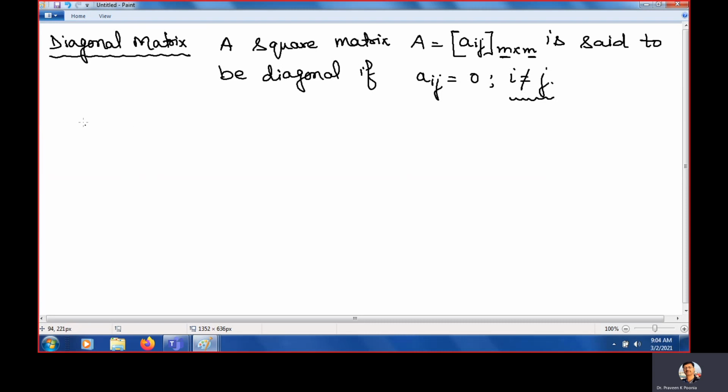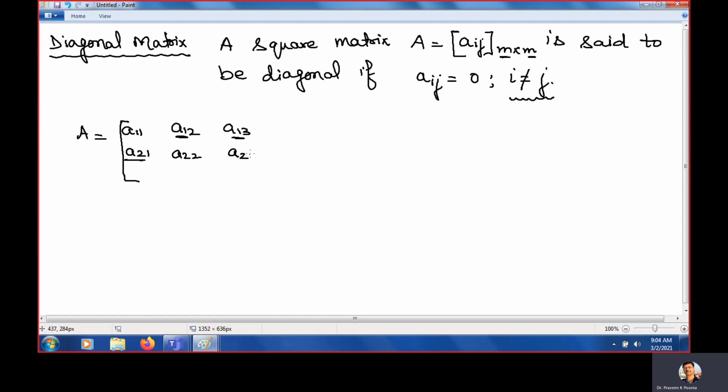Clear? We are not talking about A11. We are talking about A12 and A13 because 1 and 2 are different, 1 and 3 are different. A21, yes, different. A22, no, this is same.